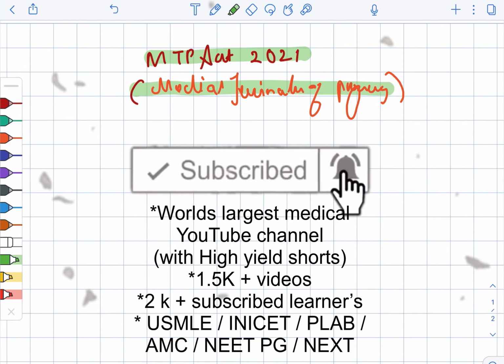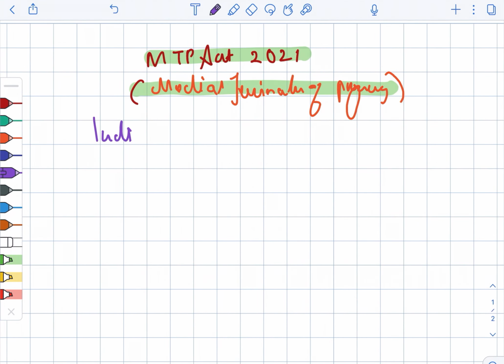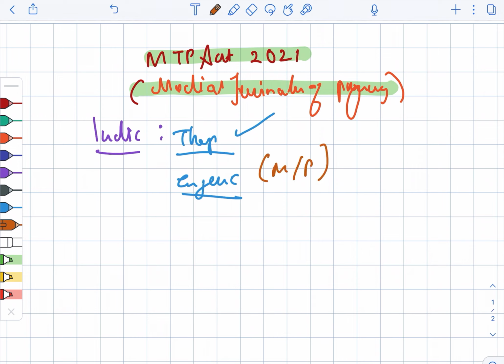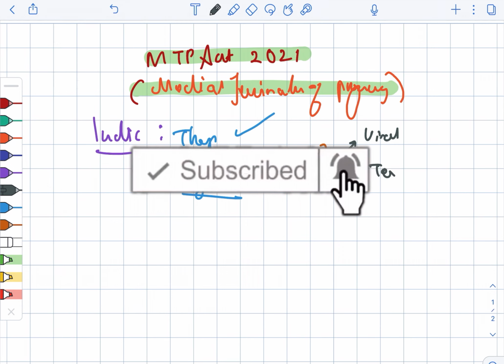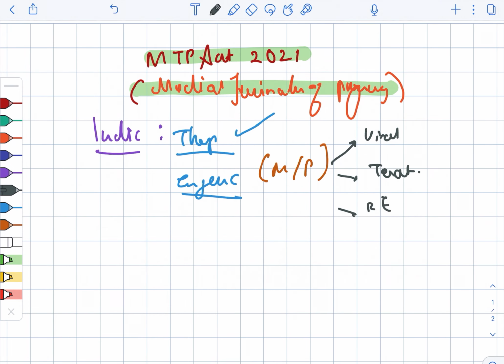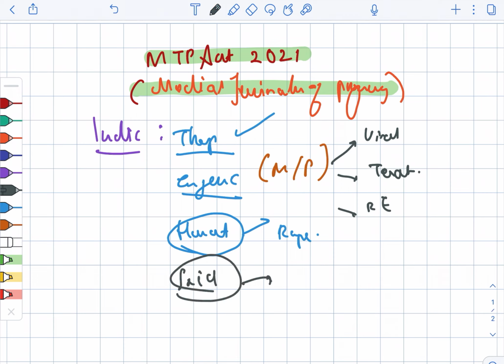MTP Act 2021, the Medical Termination of Pregnancy. Firstly, looking at the indications, it can be therapeutic, that is to save the life of the mother, and it can be eugenic. Eugenic is basically to prevent the risk of the child being born with serious mental or physical abnormalities. This can include first trimester viral infections as well as teratogenic drugs and radiation exposure. Then also humanitarian. Humanitarian is in case of rape or incest. Next, social. Social would be due to failure of contraceptives.